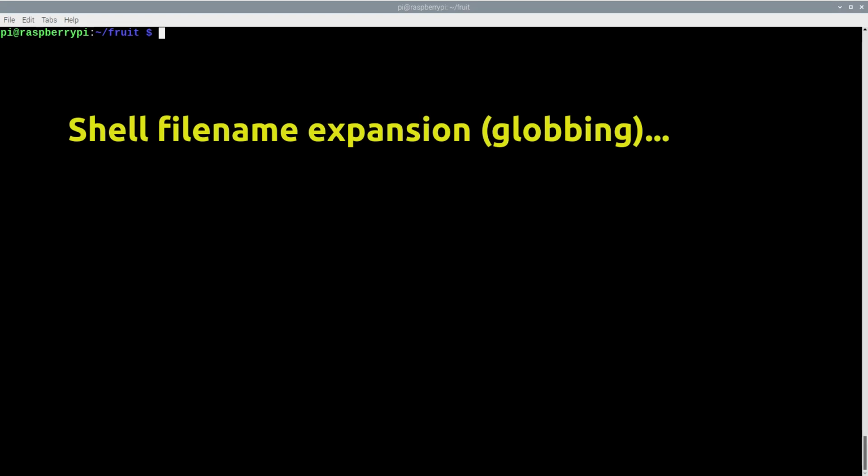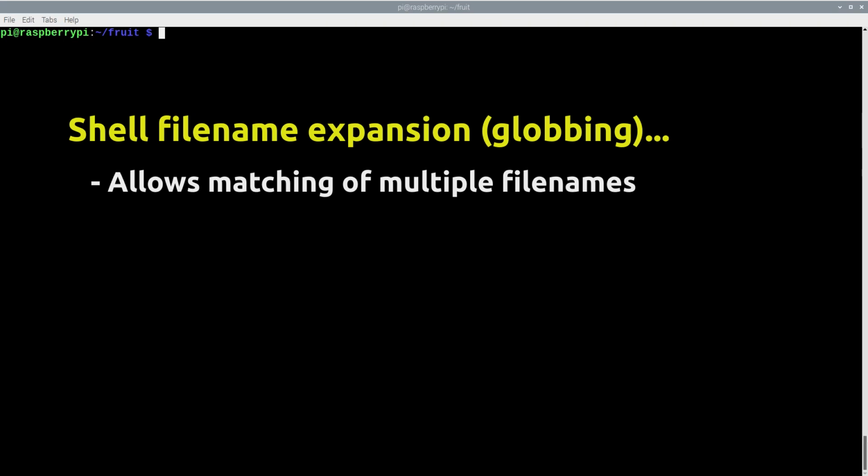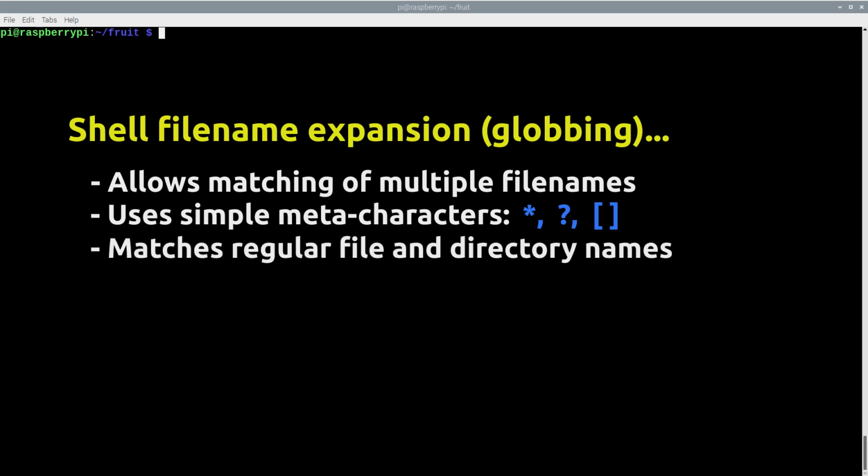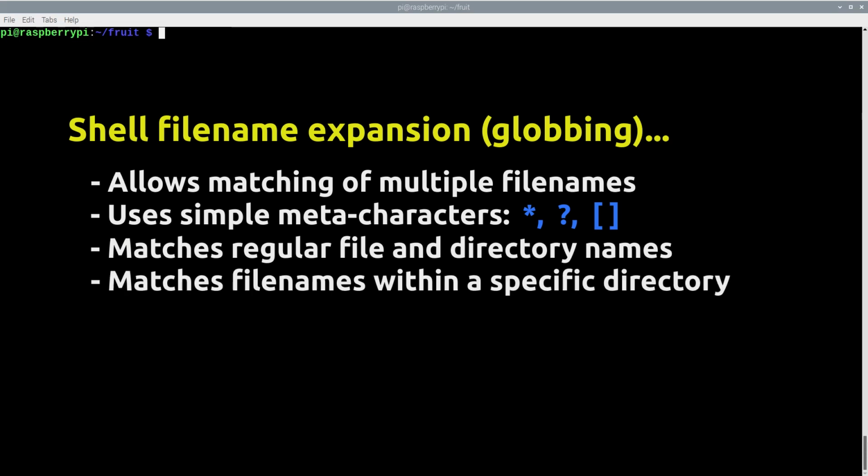Shell file name expansion, also called globbing, is a great feature that allows us to match multiple file names using simple meta characters such as asterisk, question mark, and square brackets. These meta characters match both regular file names as well as directory names, and we use them within a specific directory location.